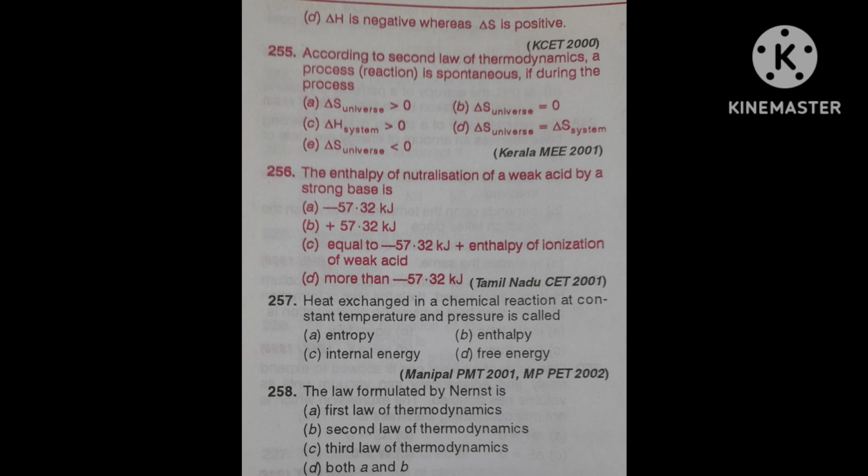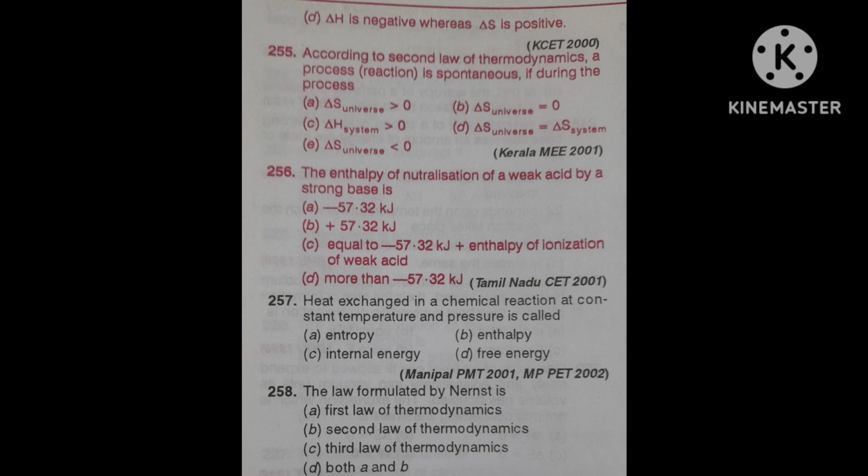When a spontaneous, means naturally occurring, process takes place, it is accompanied by an increase in entropy. Increase in entropy means there will be more disorder, more randomness. So when a spontaneous reaction takes place, it is accompanied by an increase in entropy.